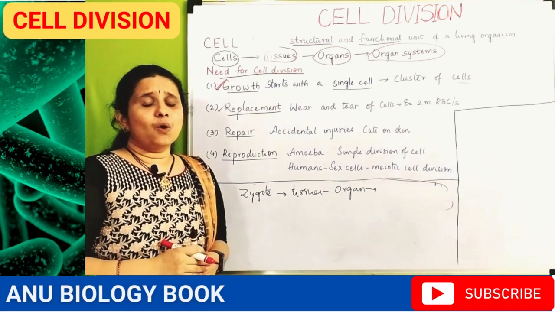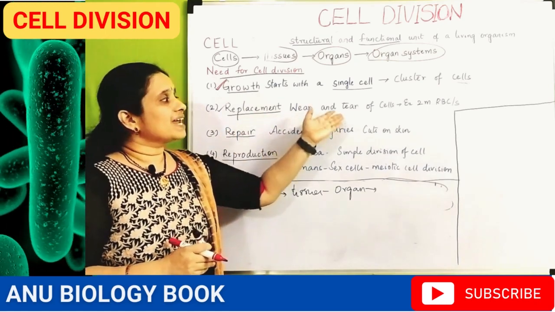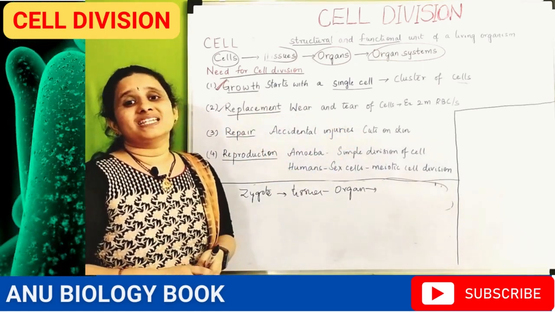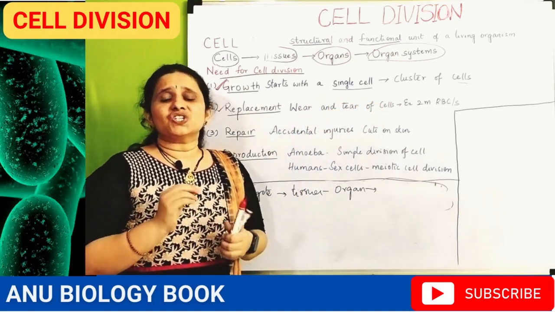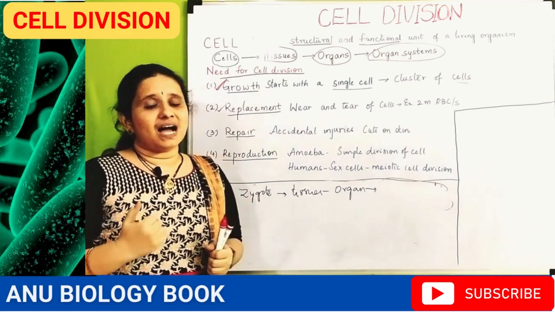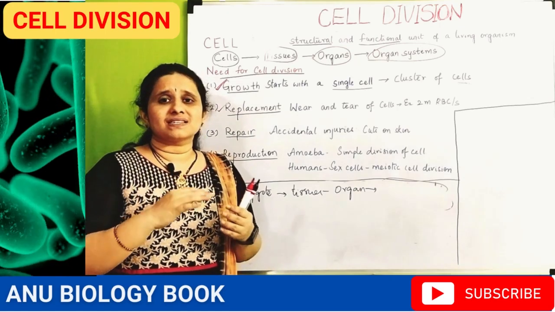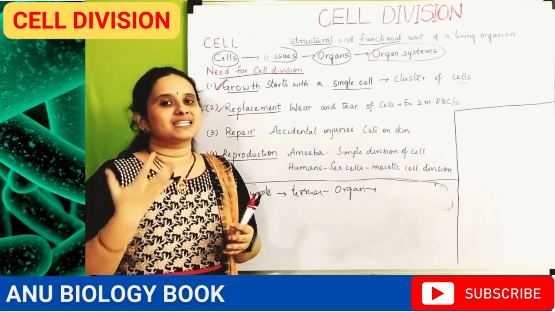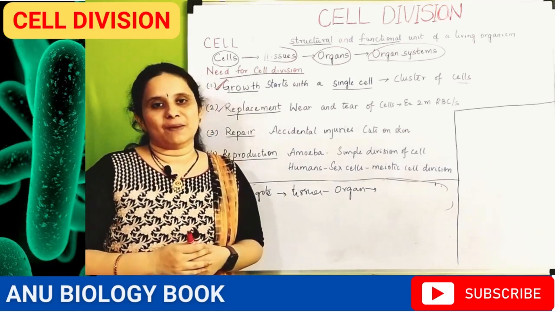So now tell me, what do you mean by the replacement of the cells? Wear and tear of the cells is nothing but this: each and every cell has a certain lifespan. If you take the RBC and also the skin cells, every 2 days the skin cells will wear and tear, and from the parental cells, the new skin cells will develop.